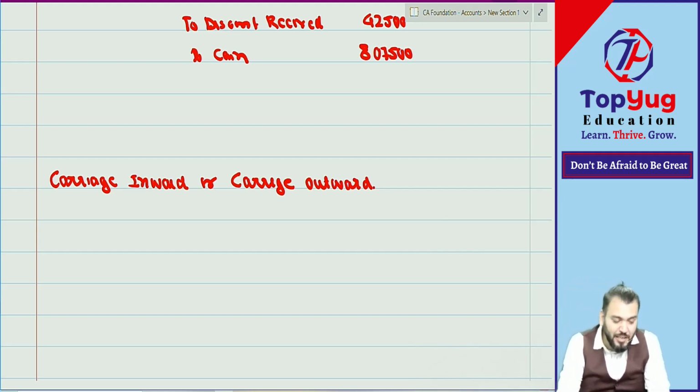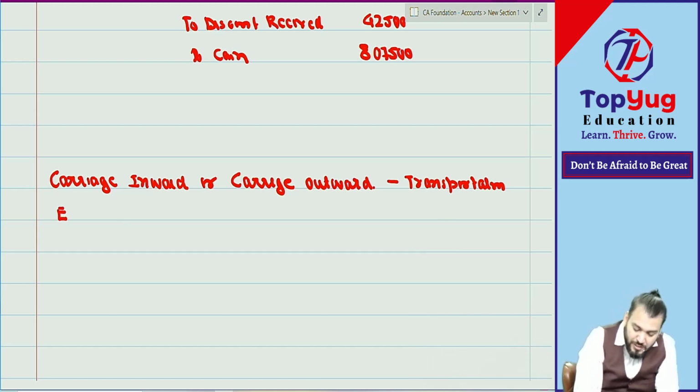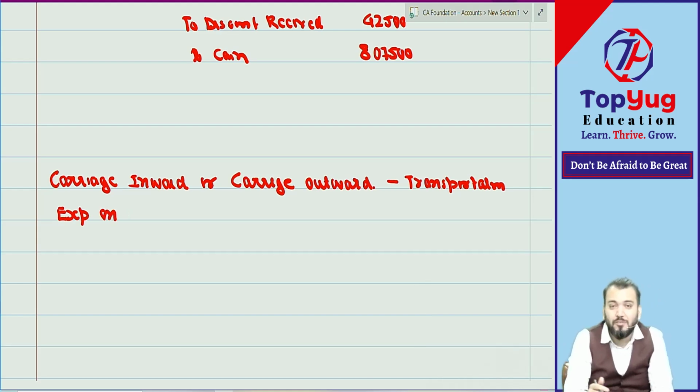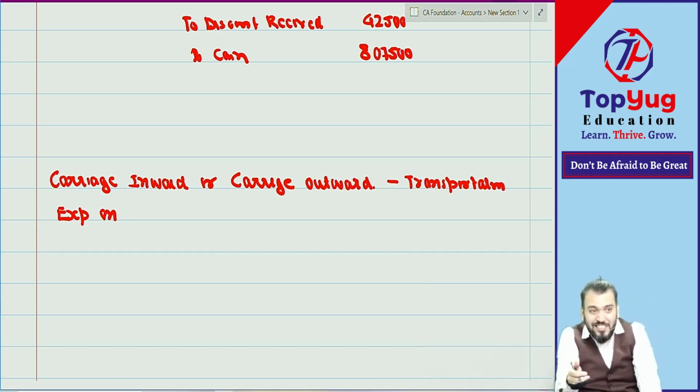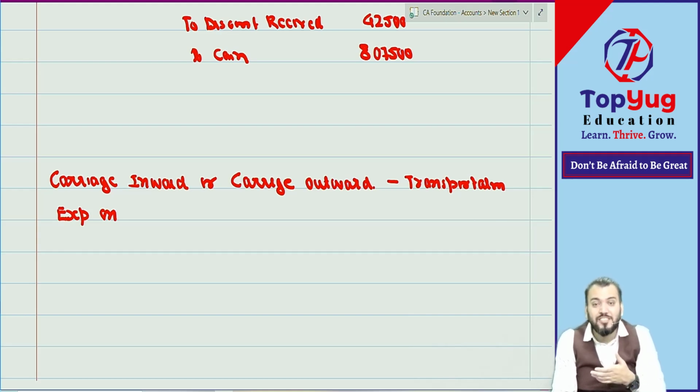This is nothing but transportation expenses. Inward means goods is coming in, outward means goods is going out. So inward means at the time of purchase, outward means at the time of sale.